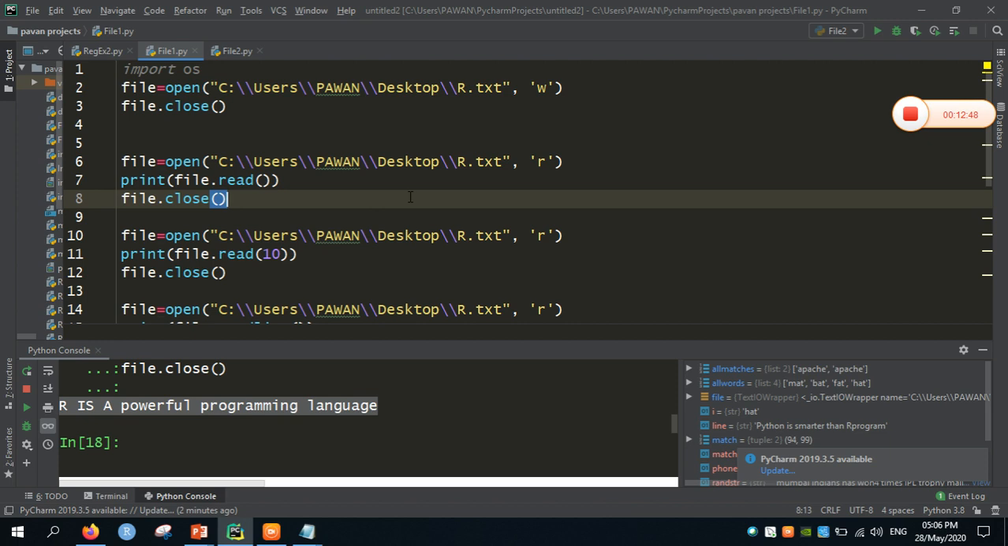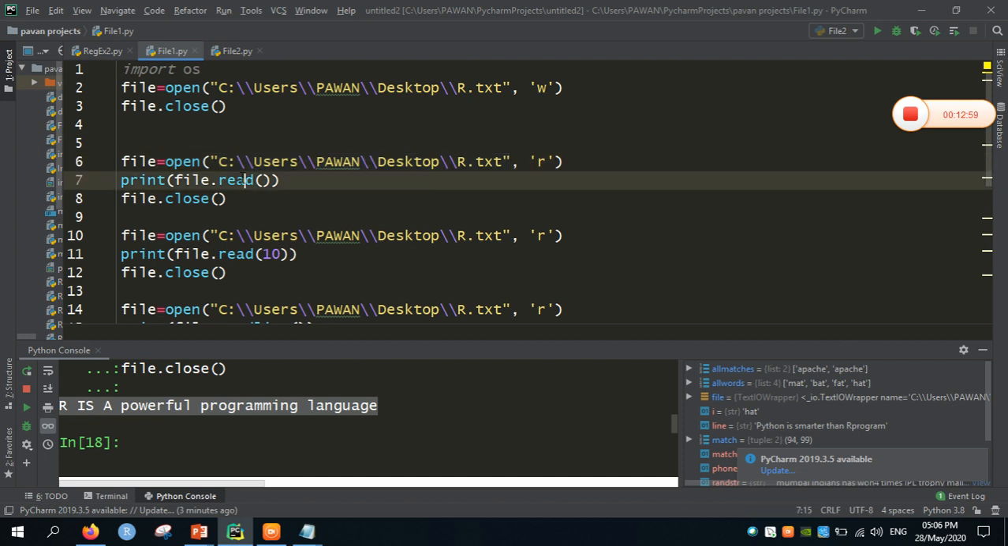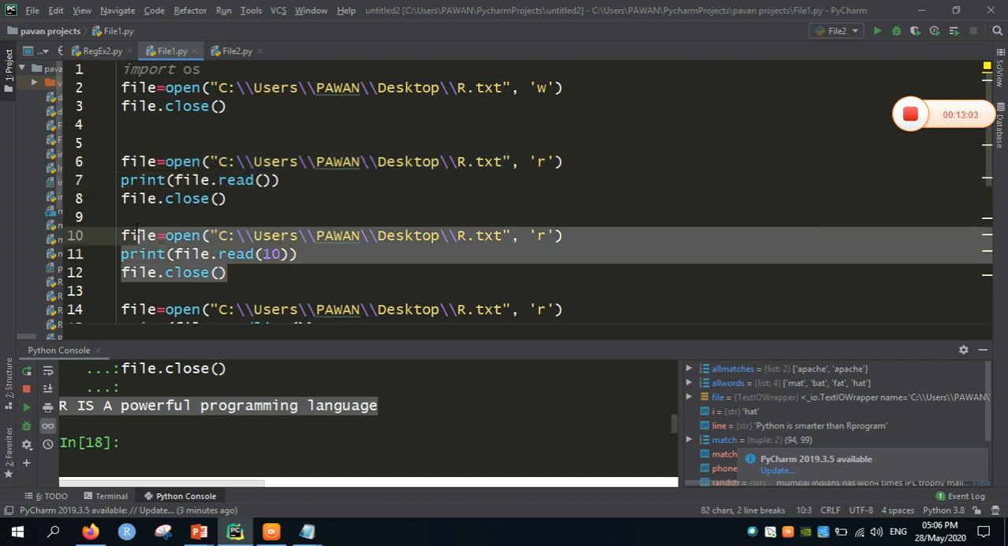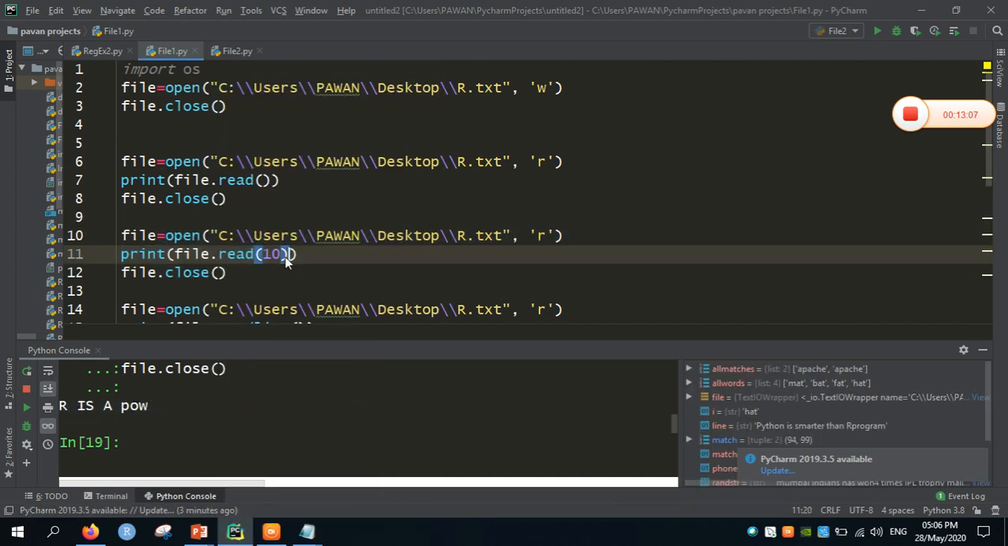After the file is created, using the method called open, I am going to open the specific file with the mode, that is the read mode, passed as a parameter. So using the read option, we can read the contents of the file. For example, I am going to read only 10 characters. Let me run the code here. So here I am reading only the first 10 characters: "R is a pow". In order to read the first 10 characters, we can pass the parameter as 10.